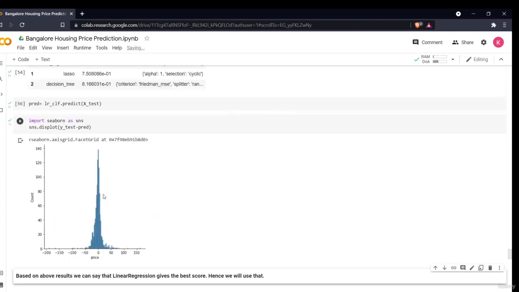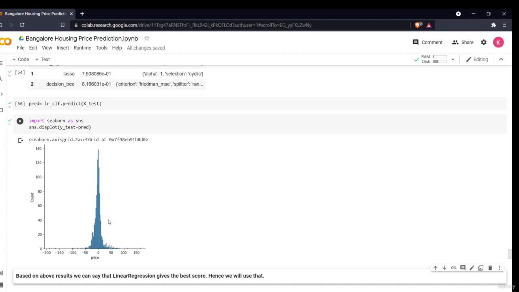That means my linear model performed very well, because the difference between y test and y prediction is almost near 0. Around 140 is almost 0. As I already said, 95% was my accuracy, and my distribution is also good. So this is how you can predict with your model or build your model. This was all about machine learning model building, data analysis and data pre-processing techniques.